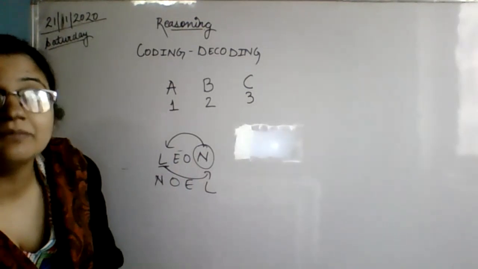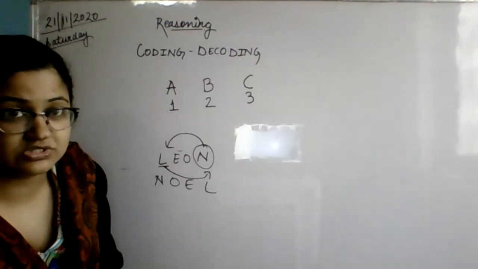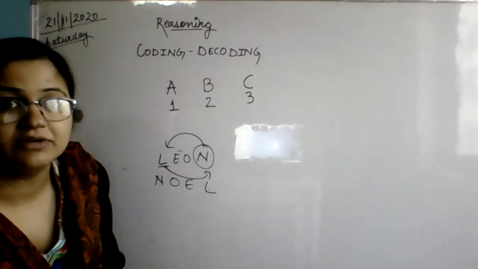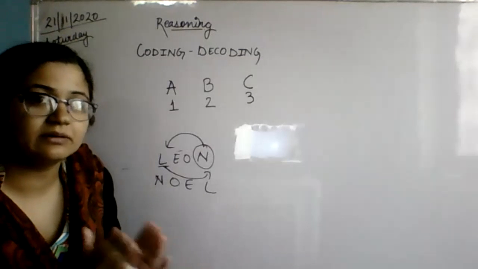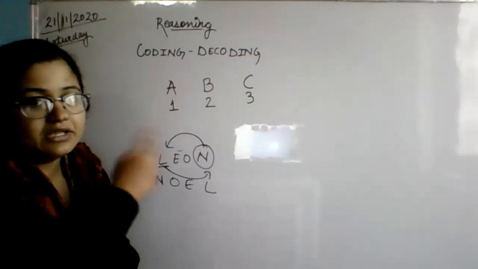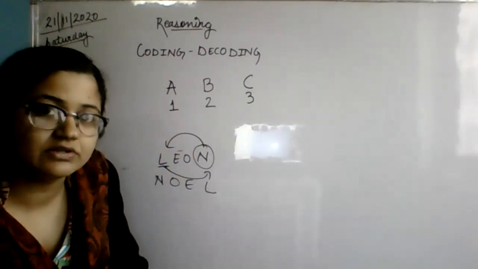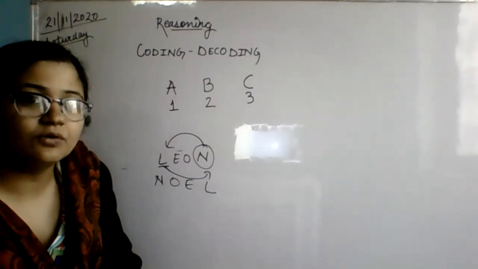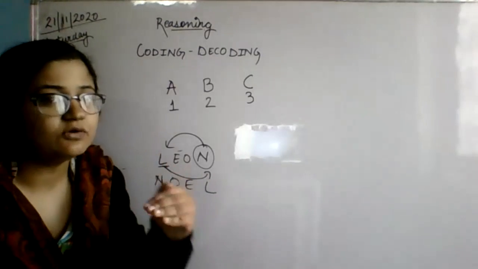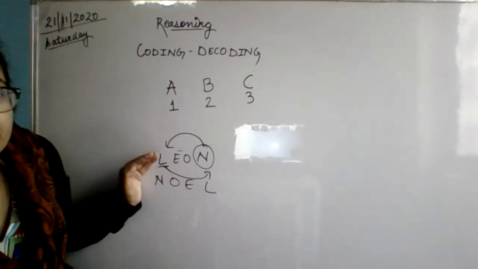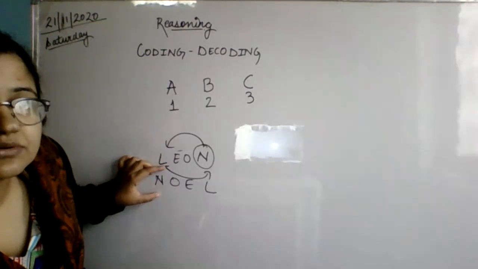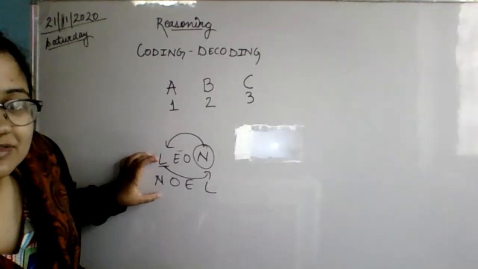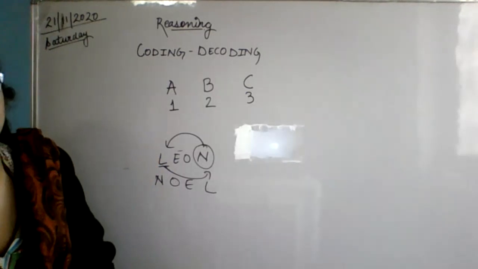Okay, there can be various types of codes, coding and decoding. We'll study them one by one. Numbering coding we will learn, and alphabetical coding also. Code means it is a code, and decoding is when a number or name is given and I'm just cracking this code. This is known as decoding.